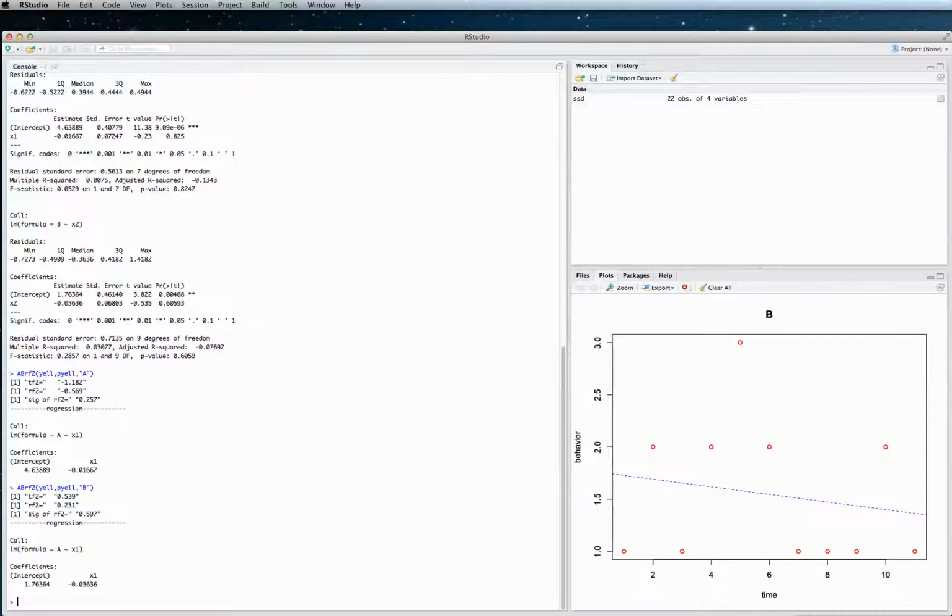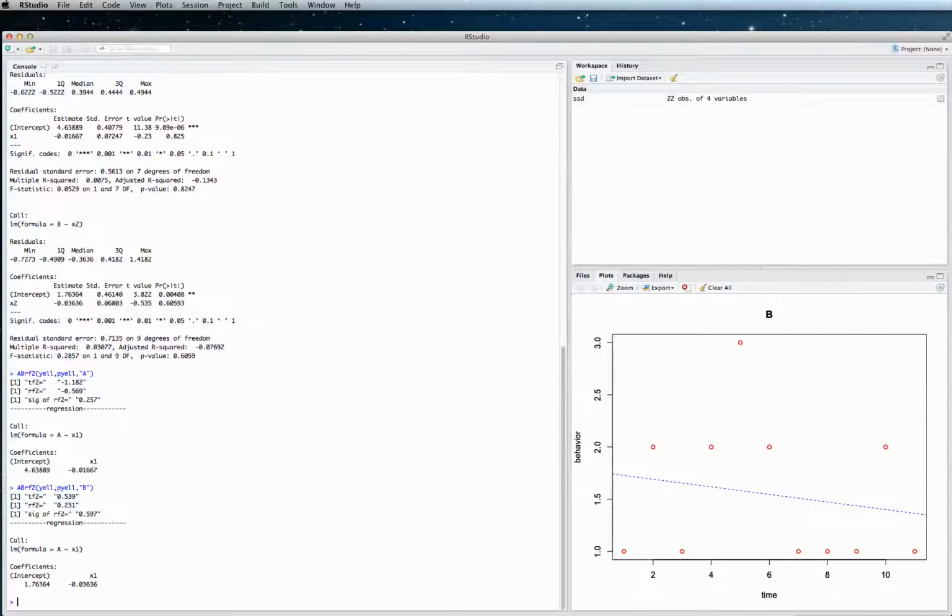Alright, so here too we have an RF2 value less than 0.6, which is what we're hoping for. And the significance of RF2 is rather high, so it's not significant. So I think it is safe then to do our effect size.